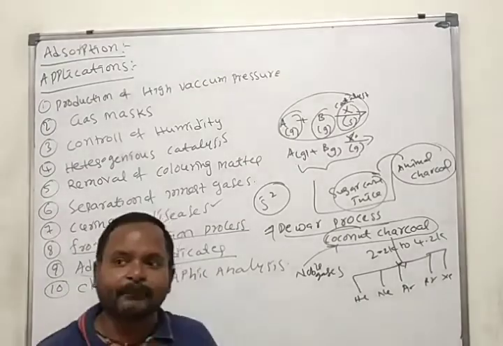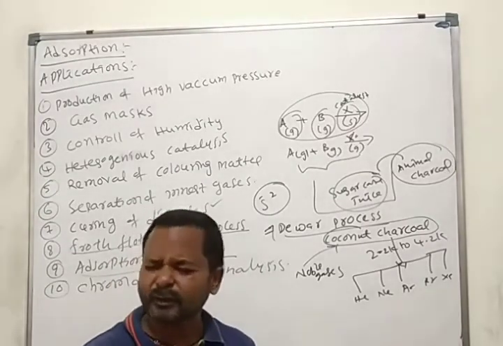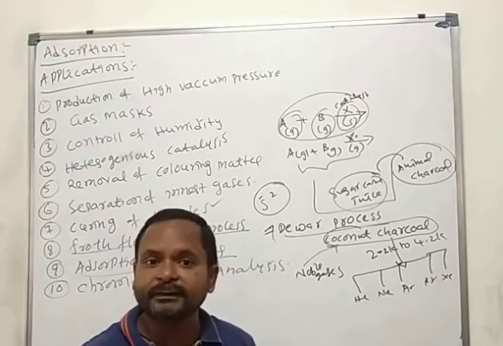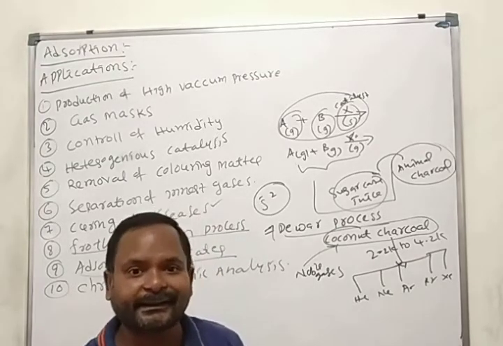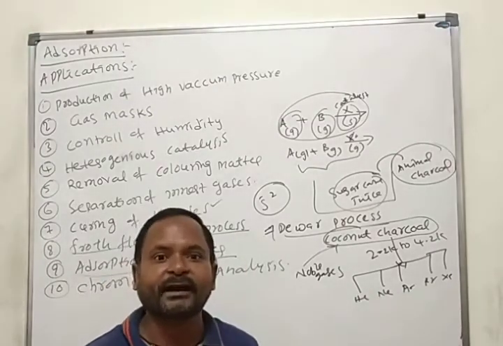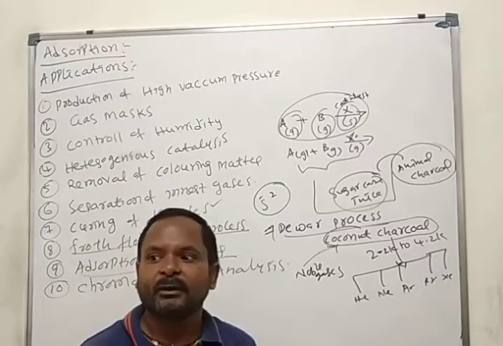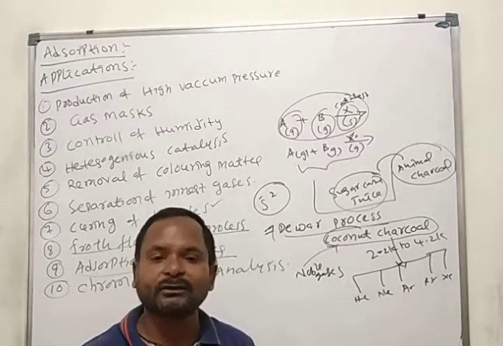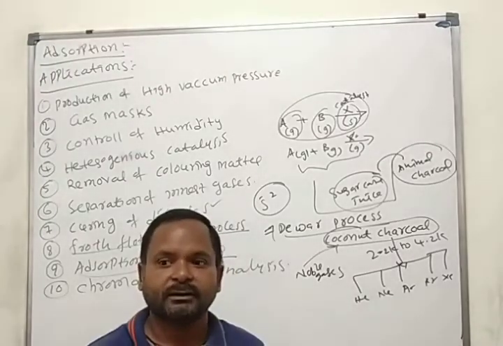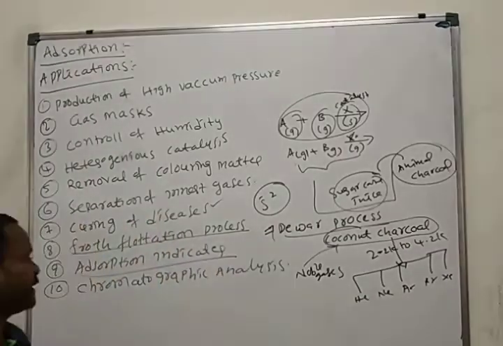Absorption indicators. During the titration, in first PUC we saw one titration, sodium hydroxide, sodium carbonate versus hydrochloric acid. That is an acid-base titration, in which we use the methyl orange indicator. Sometimes in this type of titration we use absorption indicators. So many absorption indicators are there, like lycopene and methylene blue. Those are absorbed on the surface of that solution, and we call them absorption indicators.